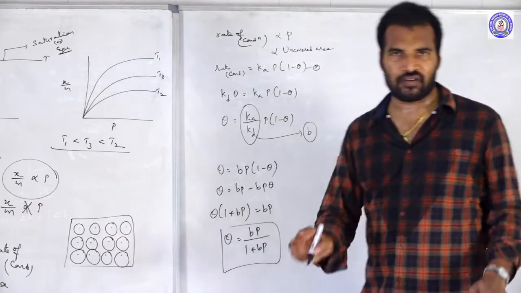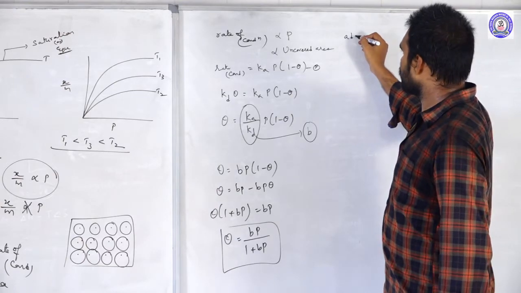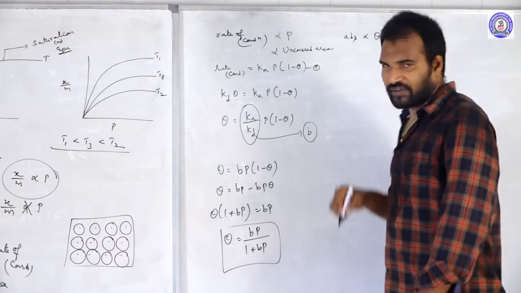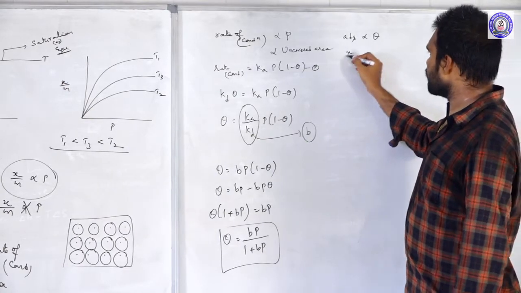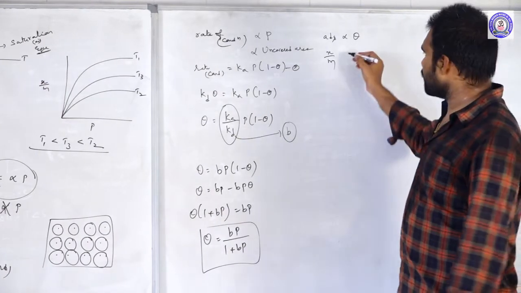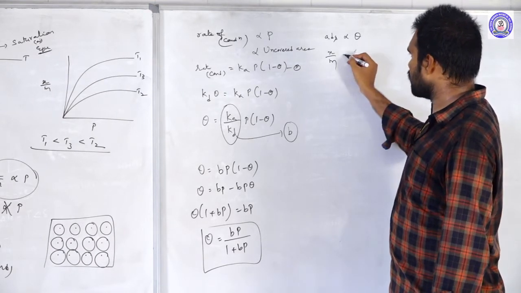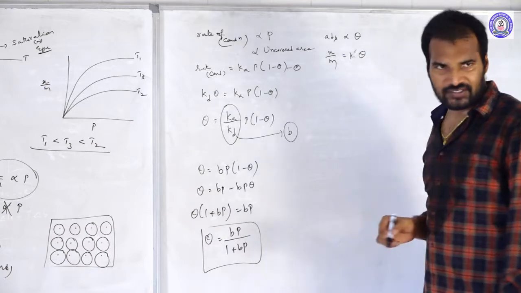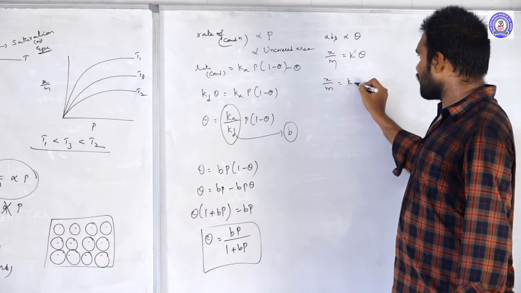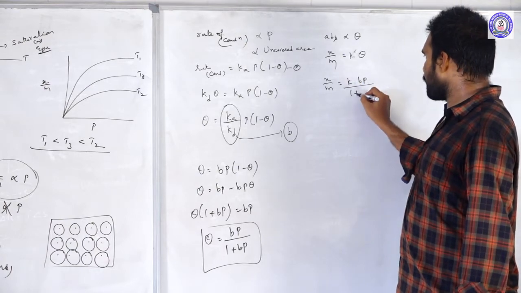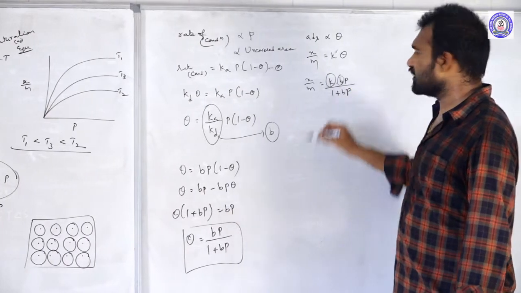So what is theta? The covered fraction. As we know, adsorption is directly proportional to the covered fraction. If there is more covered, there is more adsorption. Adsorption is nothing but x by m. X by m is proportional to theta, that is equal to k into theta. Now substituting theta, x by m is equal to k into Bp by 1 plus Bp. Here k is a constant and b is one more constant.